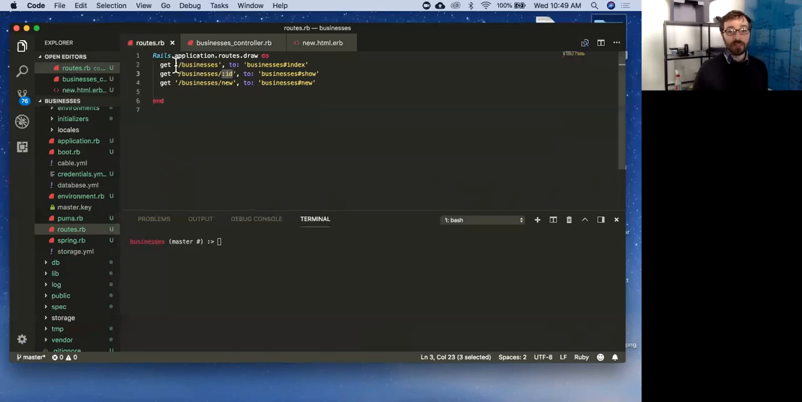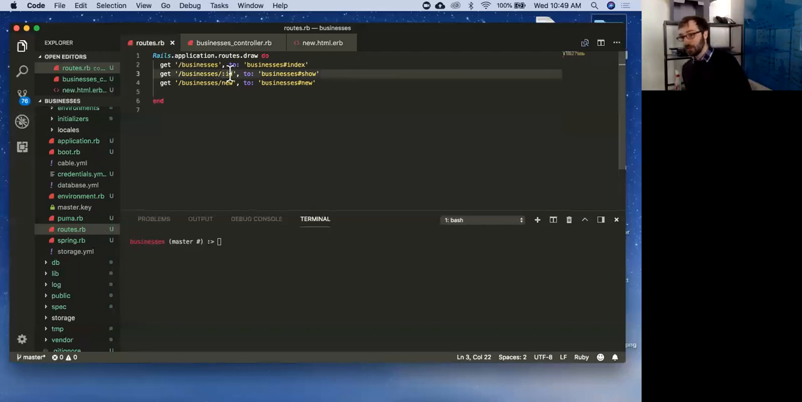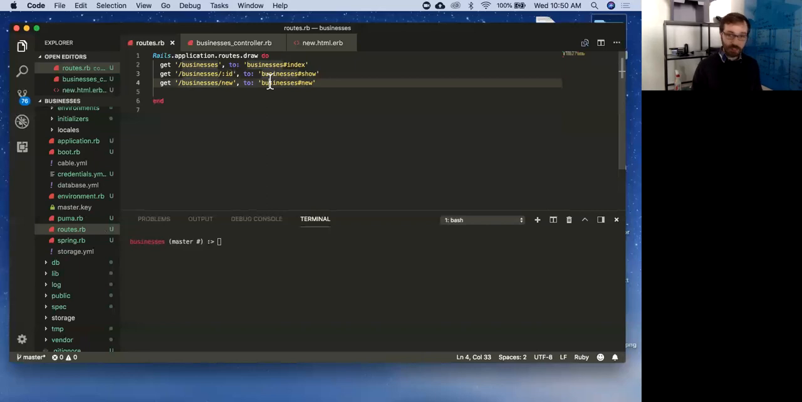And in order, it went down. Was this a get to businesses? No, there was more to it, so that wasn't it. Was this a get to businesses/something? Yes, it was. It was businesses/new. I'm going to go ahead and set ID to new in params, and then I'm going to go to businesses show. So the very easy fix to this is just to